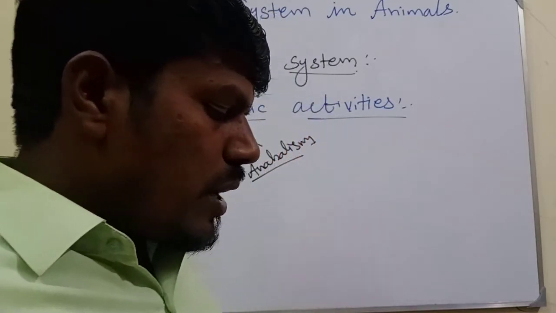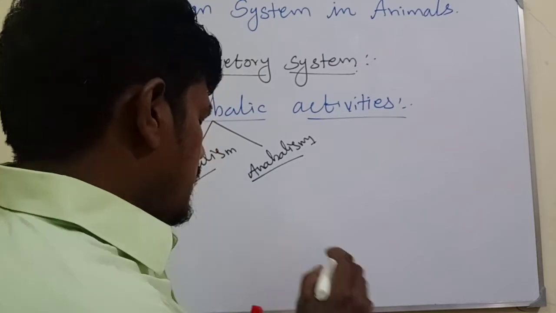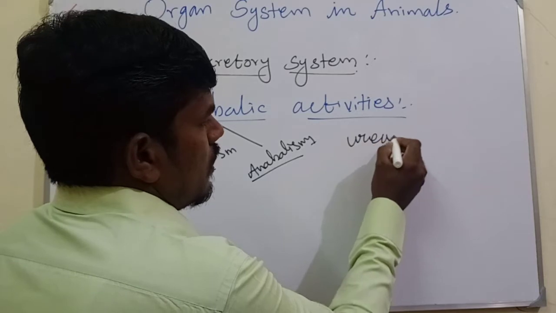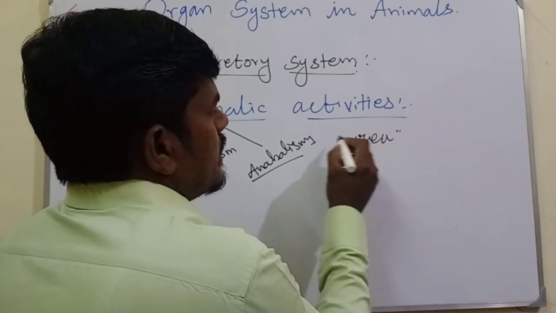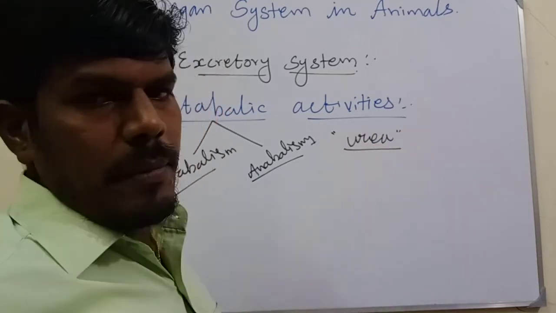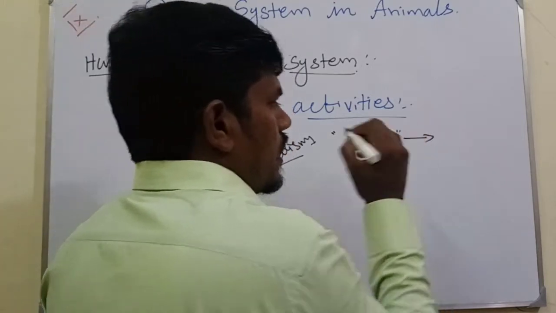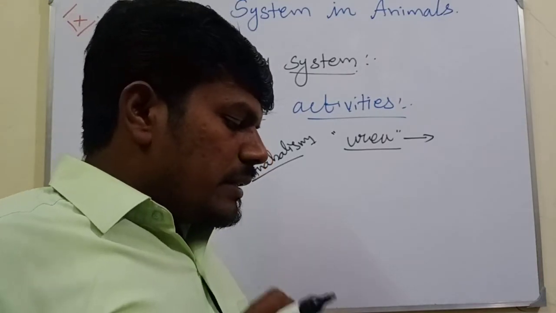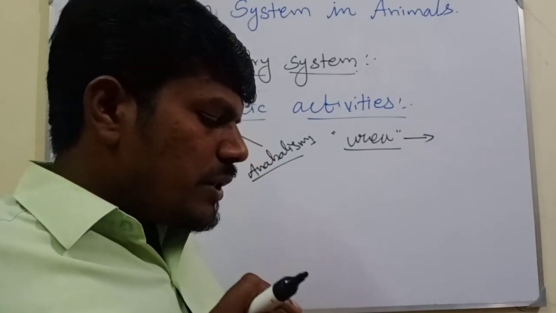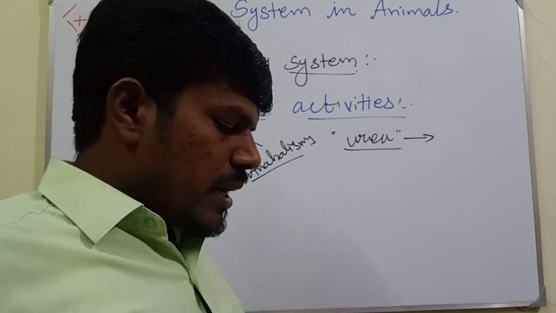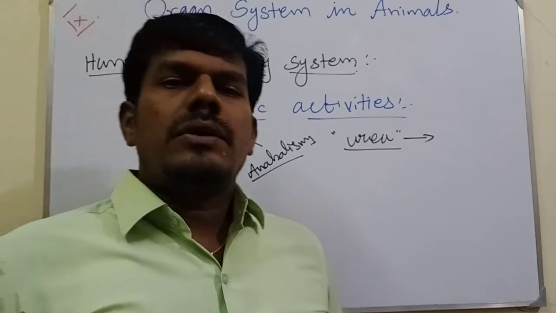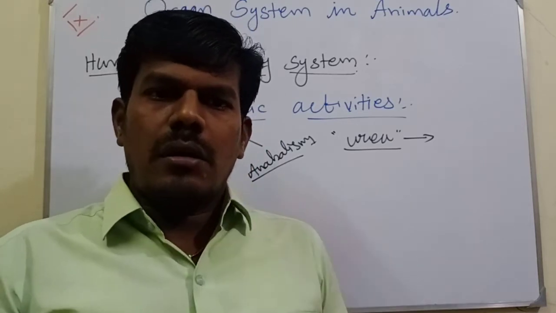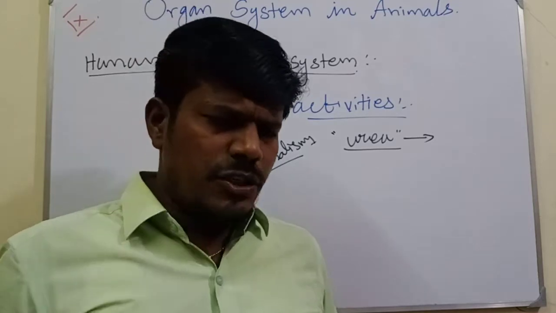In human beings, urea is the major excretory substance. Which one? That is urea. So if asked which excretory substance is produced in human beings, you write urea. Urea is one of the nitrogenous substances. The tissues and organs associated with the removal of waste products constitute the excretory system. The excretory system involves many organs and tissues for the removal of waste products.